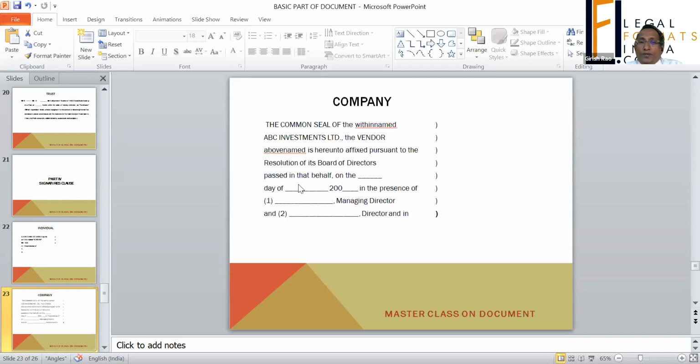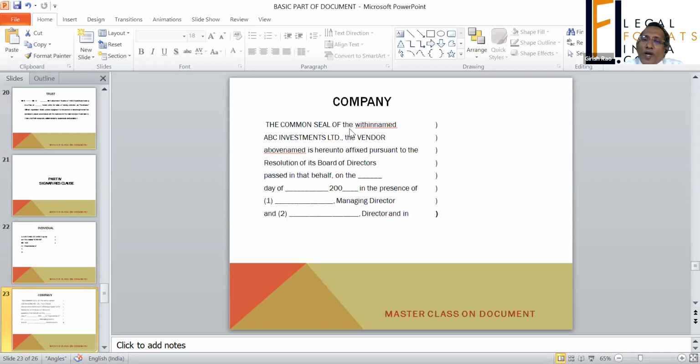So the actual fact should be there as a resolution. There has to be a resolution for execution of documents. So when a company is a signatory, the proper method of writing is like this, which is displayed on the screen.